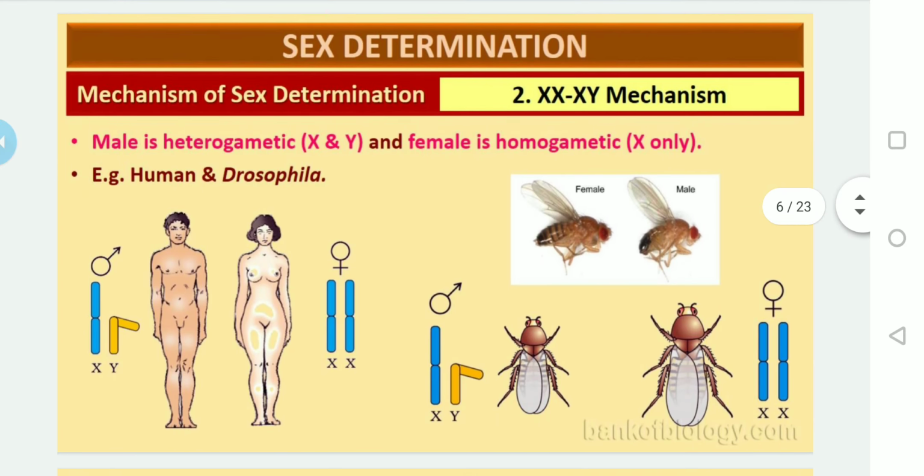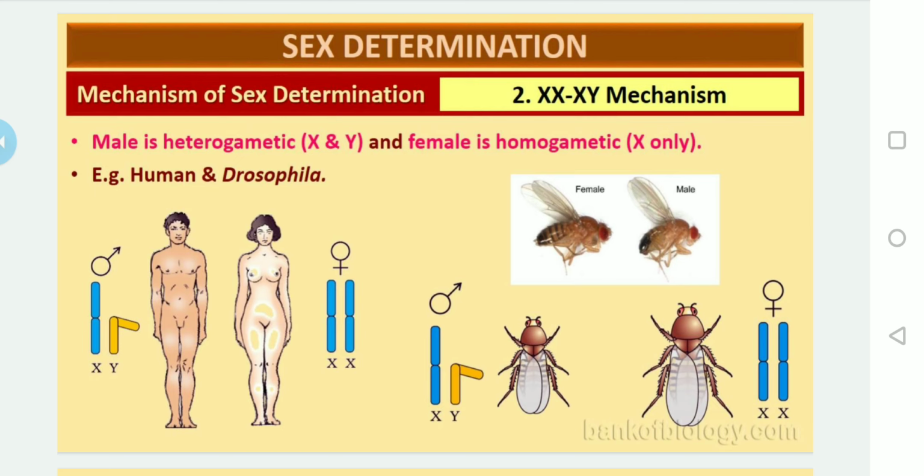Whereas for the XX and XY type of sex determination, take the example of Drosophila melanogaster. In this type, sex is determined by the presence of the X and Y chromosomes.